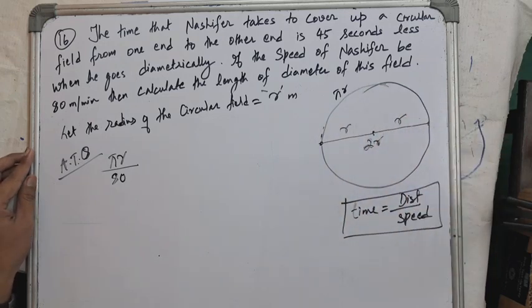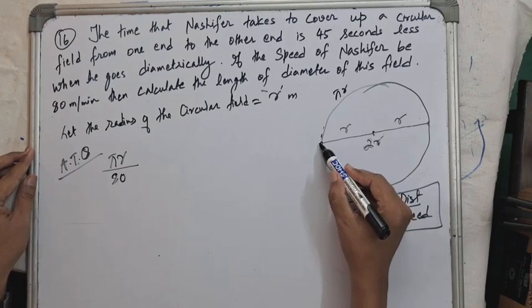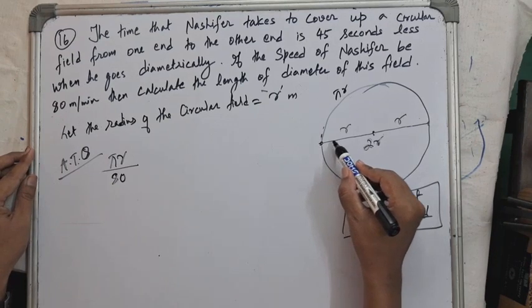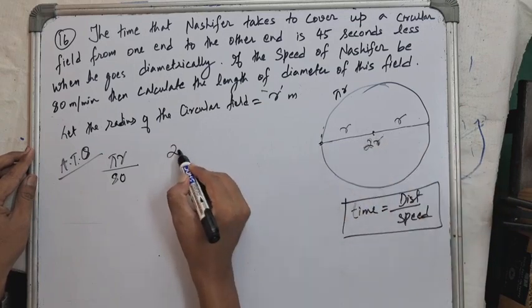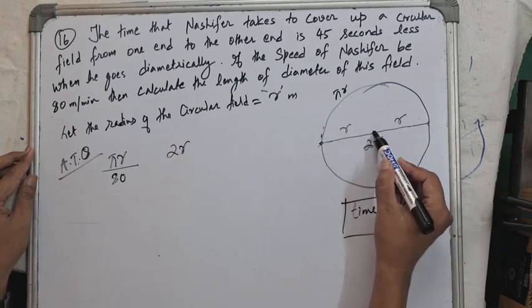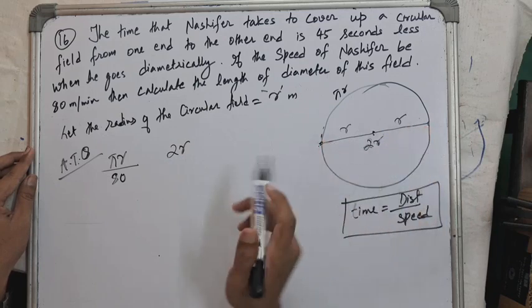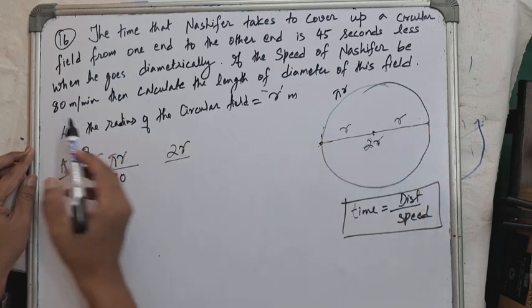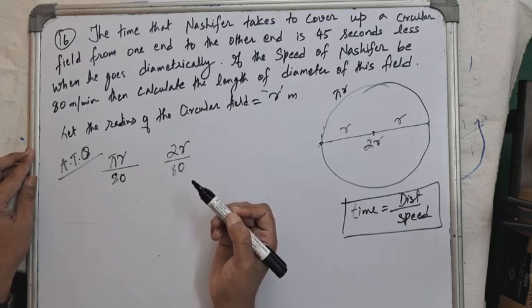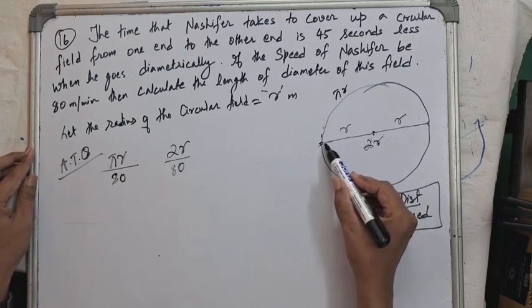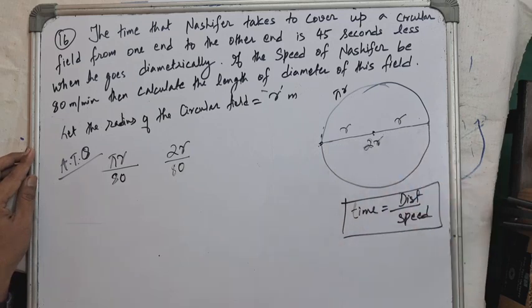Similarly, the distance covered by Lucifer when he traveled across the circular field along the diameter is 2r. Distance is r plus r, 2r. Distance upon speed, the same 80 meters per minute, will give us the time taken by Lucifer to travel along the diameter of the circular field.